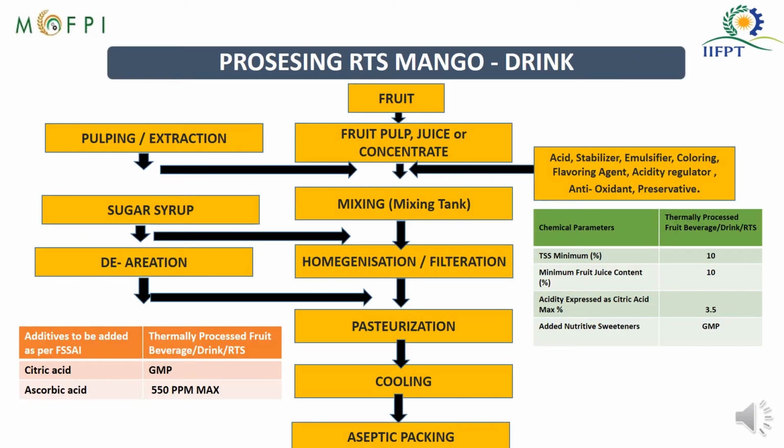This is a flowchart for making an RTS from mango fruit.